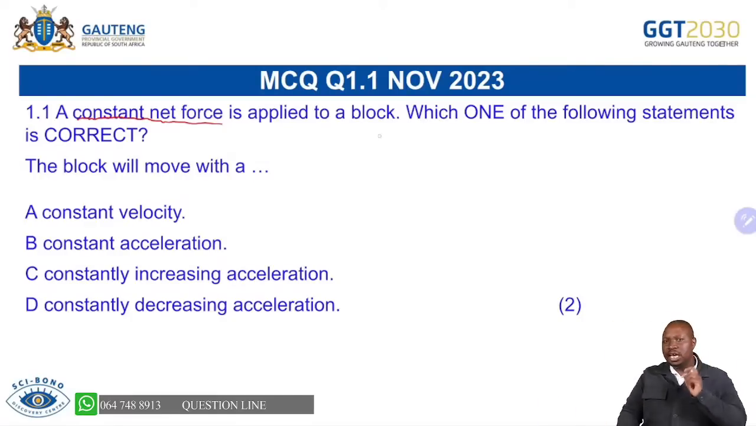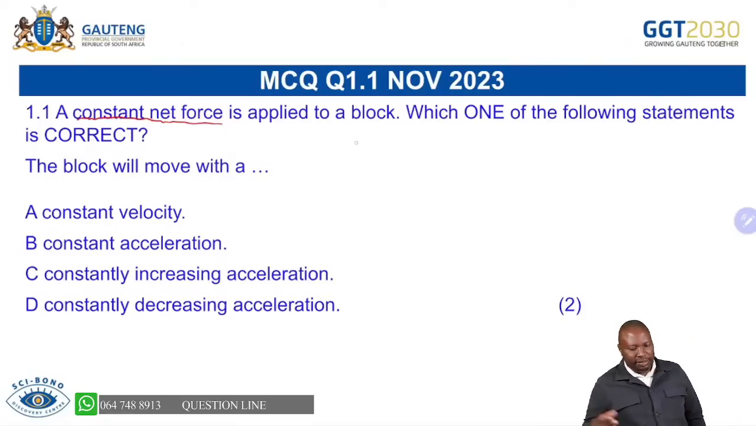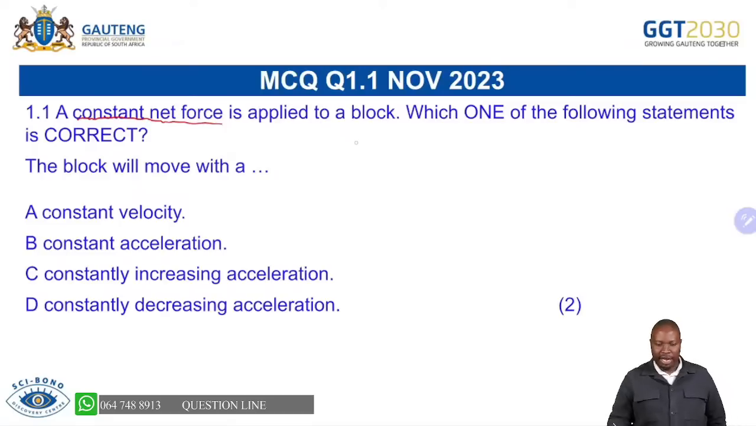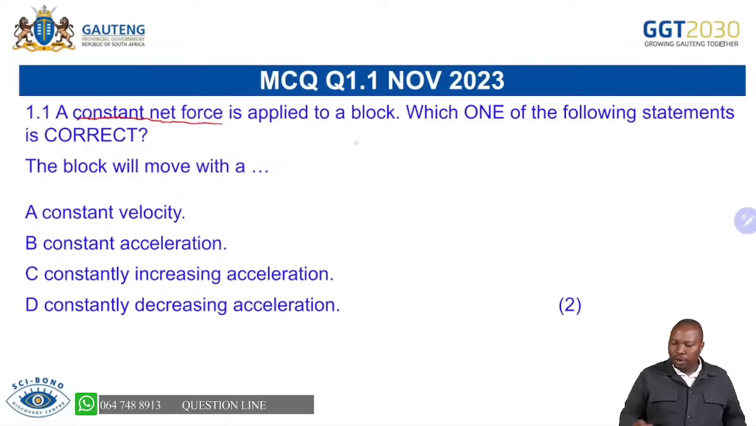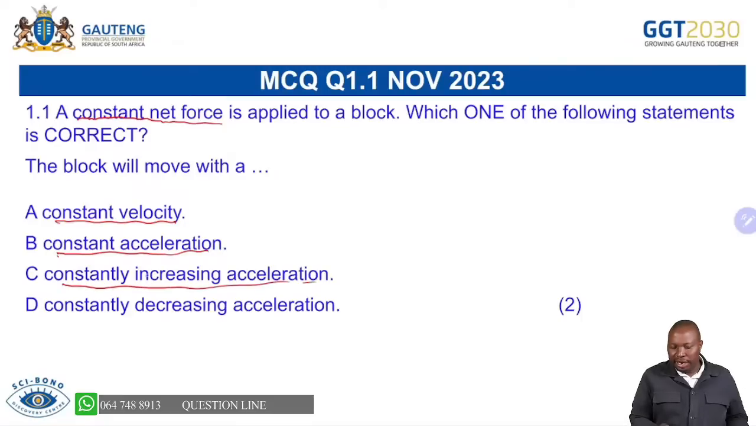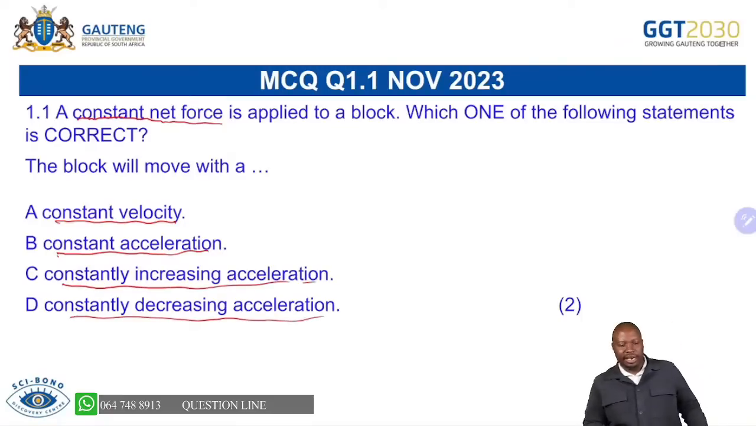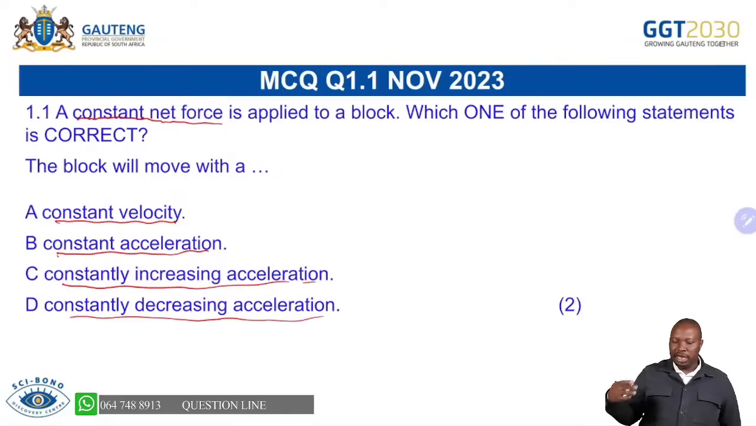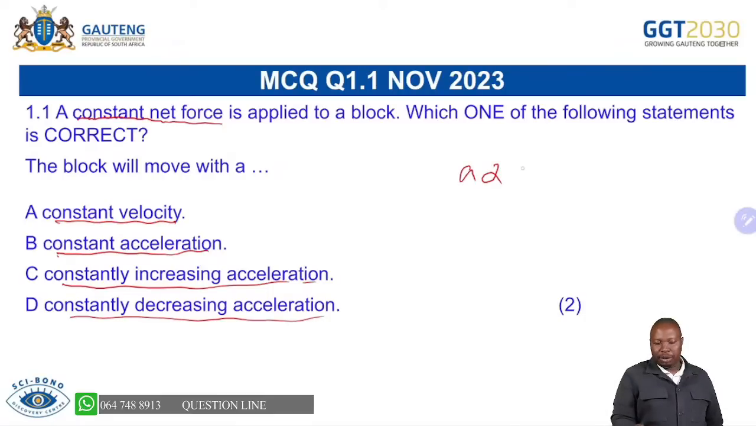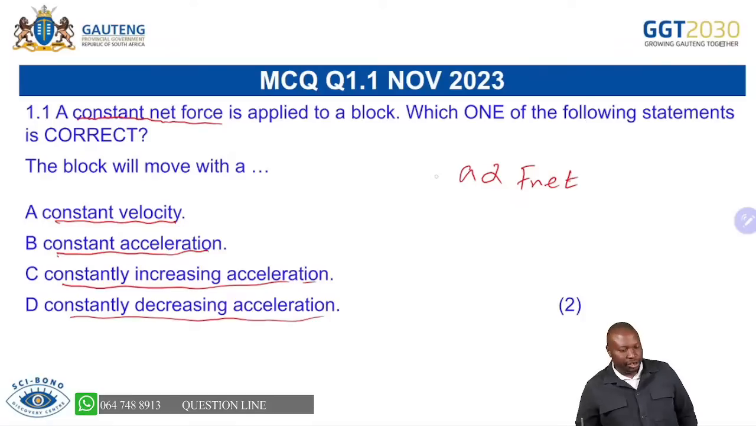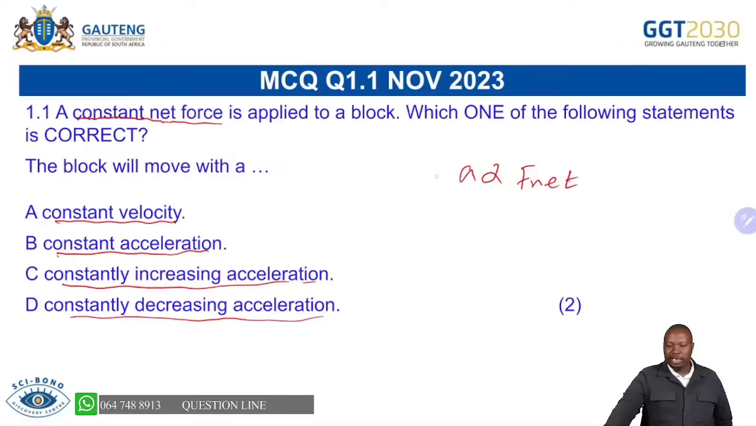So you're able to see that when a net force is applied to the object, it must accelerate in the direction of the net force. Now, which one of the following statements is correct? The block will move with constant velocity, constant acceleration, constantly increasing acceleration, or constantly decreasing acceleration. Remember, we said acceleration is directly proportional to the net force. So with a constant net force, we have constant acceleration. Then you are able to choose your answer as B.